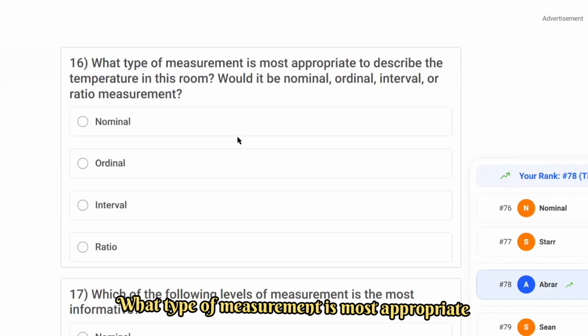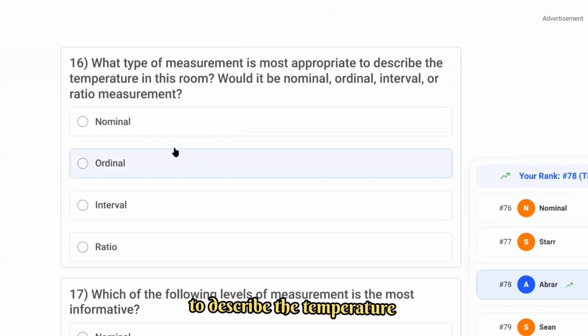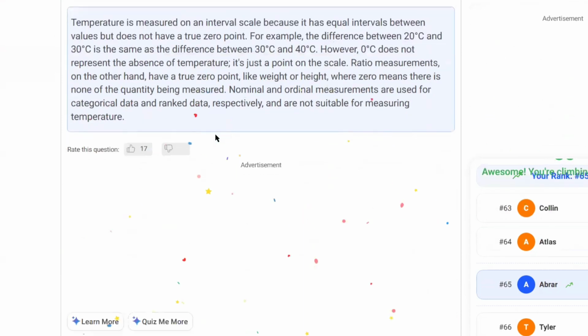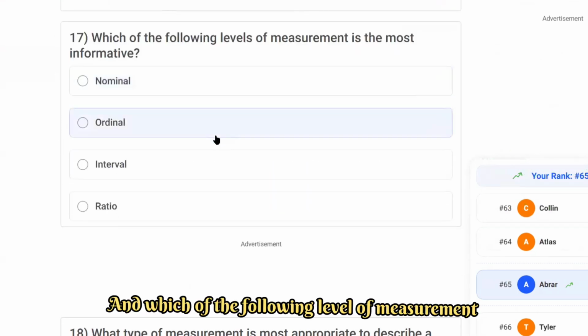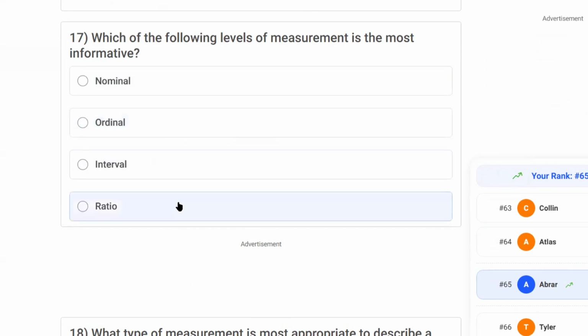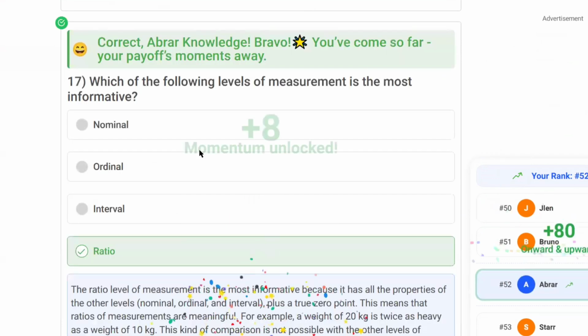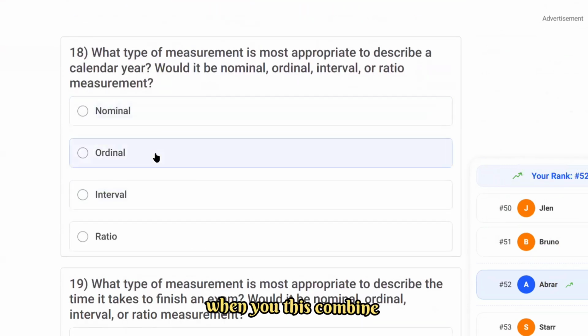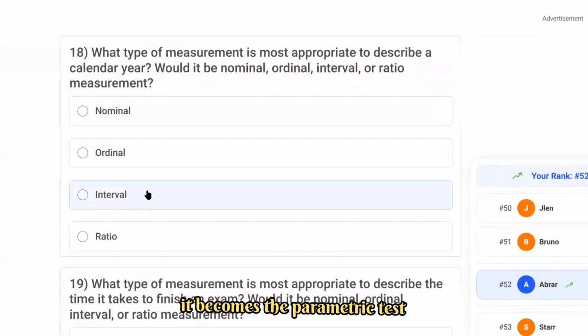What type of measurement is most appropriate to describe temperature? Whenever you say temperature, it is interval data. Which of the following levels of measurement is the most informative? Most informative is ratio data. By the way, you can also combine these, and when you combine, it becomes a parametric test. This becomes non-parametric, which we'll discuss later.